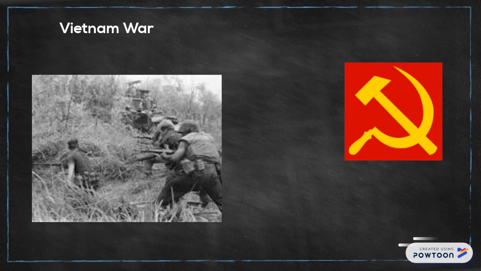Not long after the Cuban Missile Crisis, the U.S. began their involvement in Vietnam. Northern Vietnam, the Viet Cong, was communist and trying to convert southern Vietnam through violent invasion attempts. The U.S. helped the South in an attempt to stop the spread of communism.